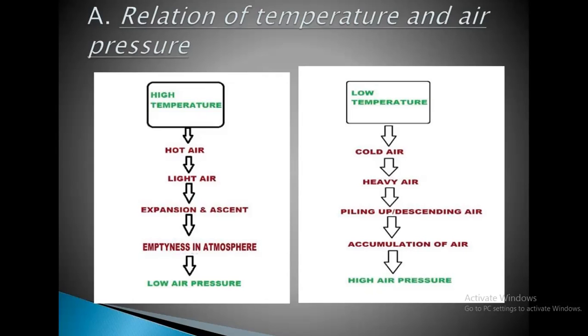When it is hot air, it's light, it expands, and then there is emptiness in the atmosphere, and because of that, there is low air pressure. When it is low temperature, cold air is there, and cold air is a heavy air, and it gets piled up, and because of that, there is accumulation of air in the atmosphere, and there is high air pressure. Okay. So this is the difference, or this is the relationship between temperature and air pressure. When there is high temperature, it results in low air pressure. When there is low temperature, it results in high air pressure. Okay.